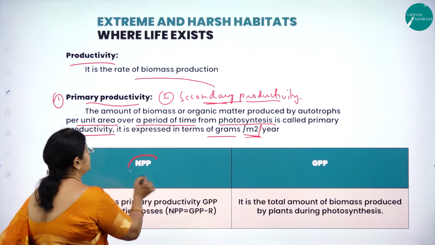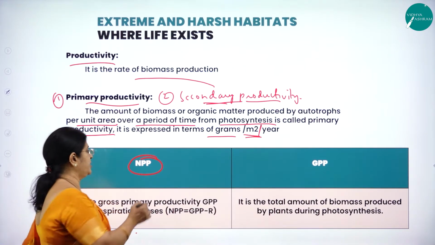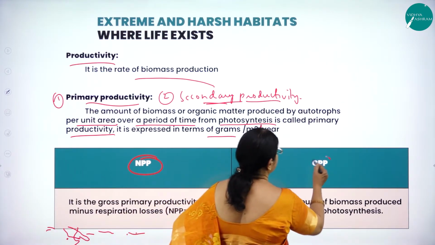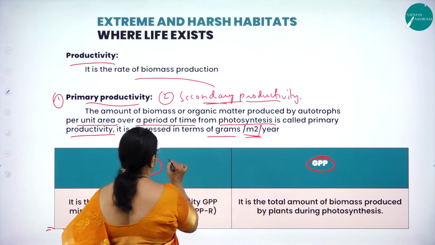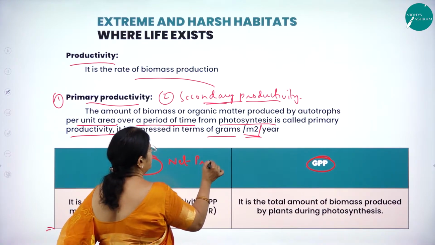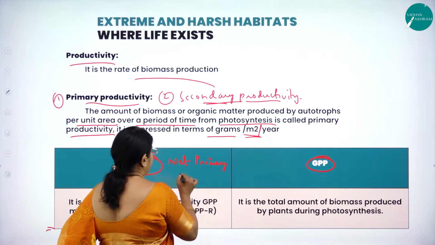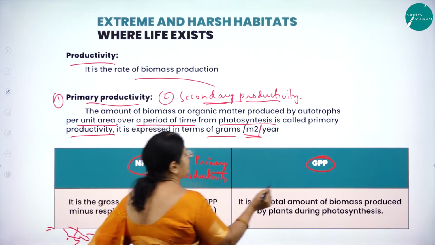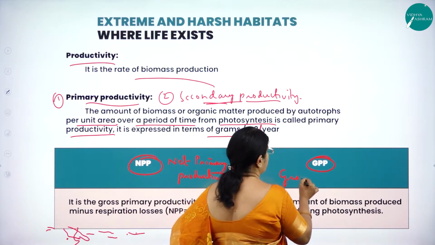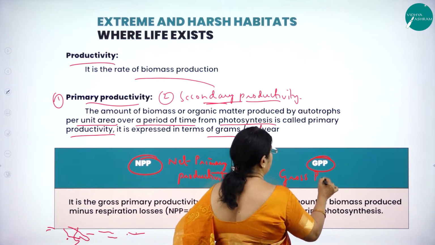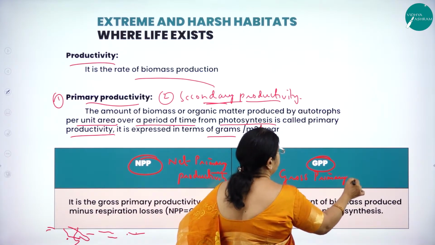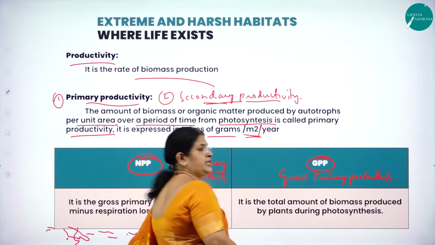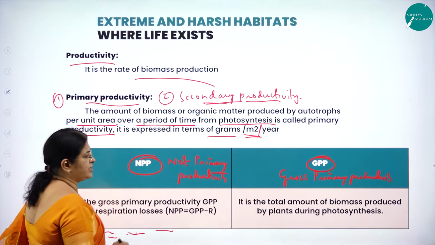So now let us understand two very important terms. NPP is net primary productivity and GPP is gross primary productivity. NPP stands for net primary productivity and this stands for gross. Gross means what? Total. Gross primary productivity. Now let us understand what is NPP and GPP.